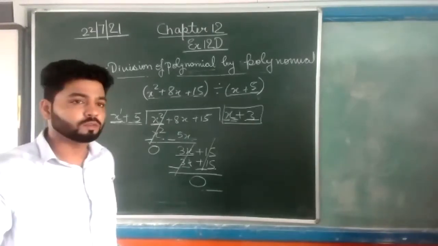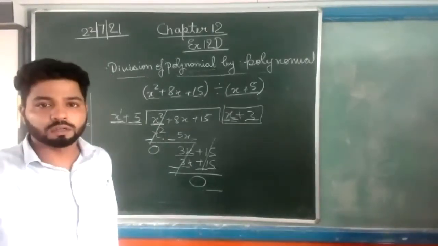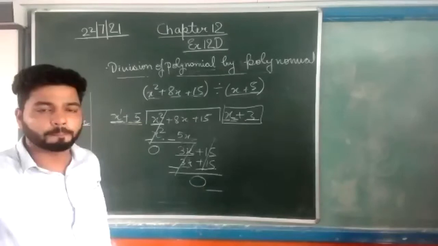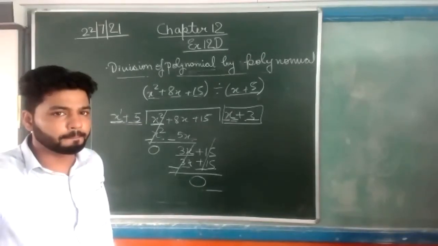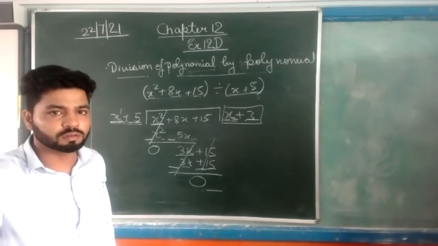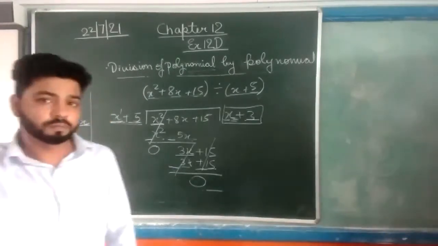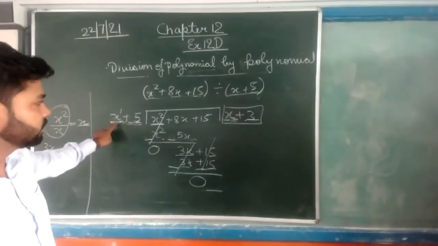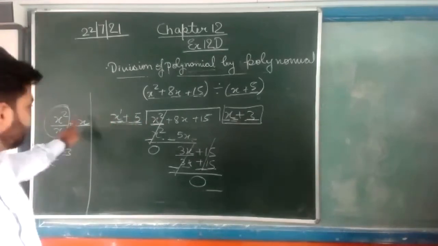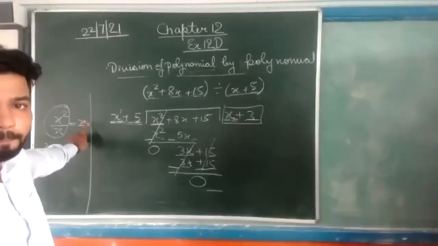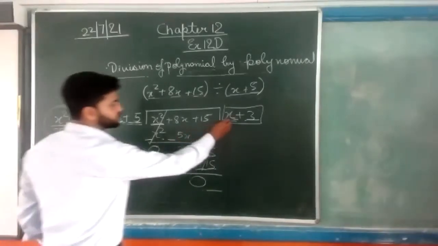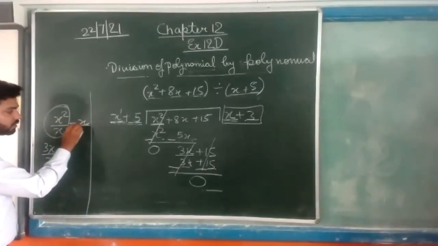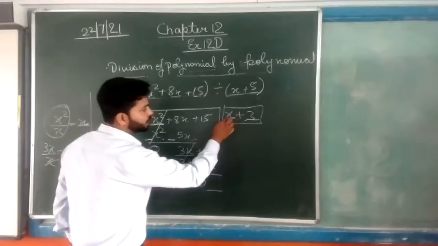Sir, please explain once more. Okay. Yes, Rashi. Yes, Akansha. So first, what we are doing is dividing the first term of the dividend by the first term of the divisor, because we have to find the first quotient here. So the quotient is this. In place of the quotient, we will write x.